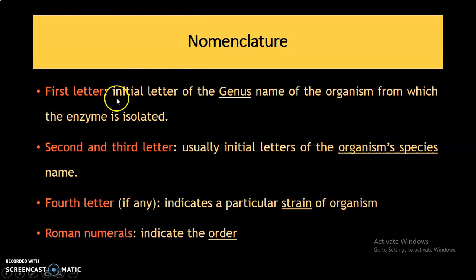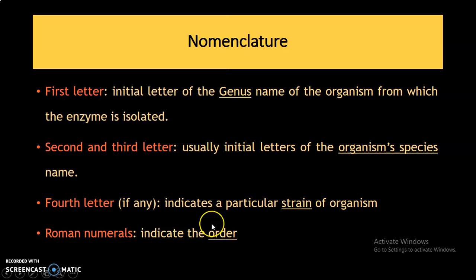The first letter of restriction endonucleases denotes the genus name of the particular organism from which the enzyme is isolated. The second and third letters are usually the initial letters of the organism's species name. The fourth letter indicates the strain of the organism from which the enzyme is extracted, and the Roman numerals indicate the order of